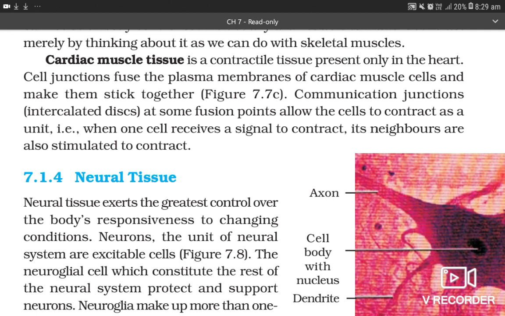Cell junctions fuse the plasma membranes of cardiac muscle cells and make them stick together. Communication junctions, intercalated discs, at some fusion points allow the cells to contract as a unit. That is, when one cell receives a signal to contract, its neighboring cells are also stimulated to contract.